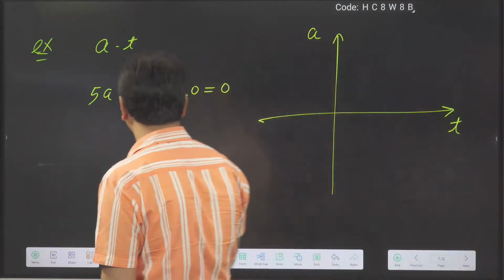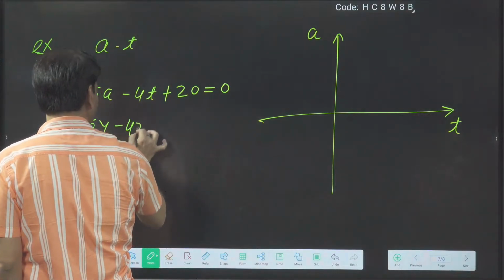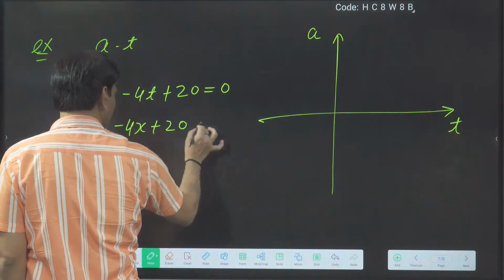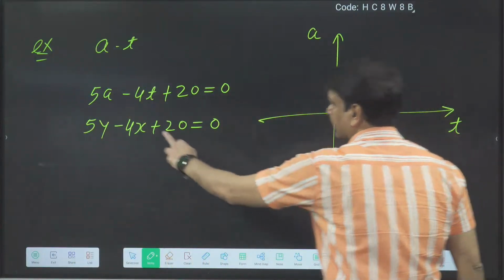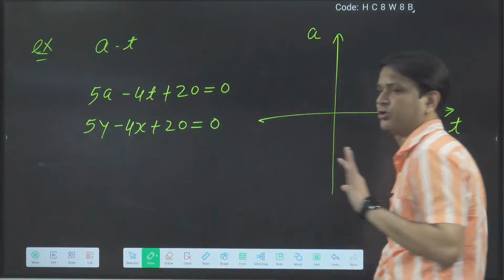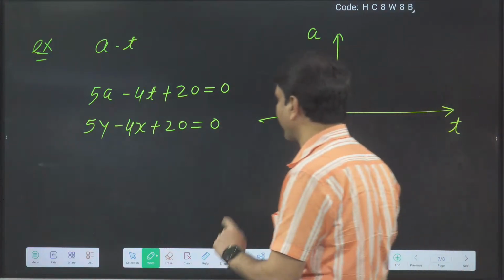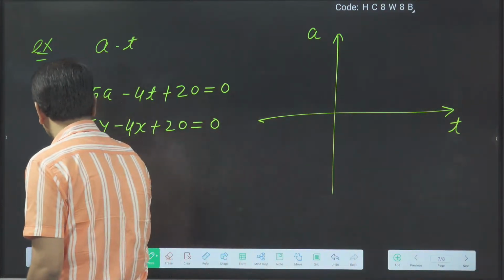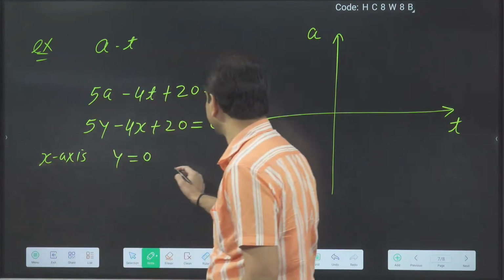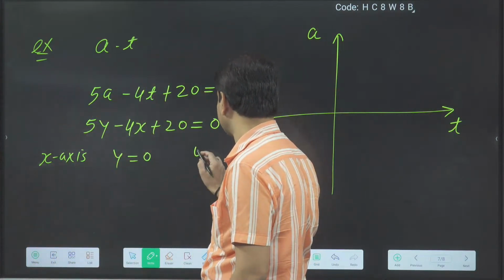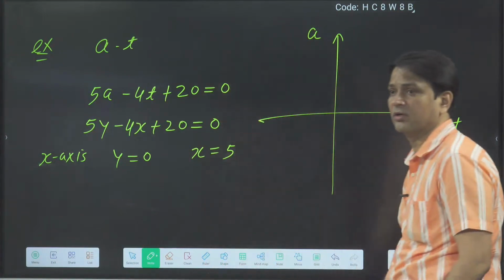So replace the a by y. So you got 5y minus 4x plus 20 is equal to 0. So this equation we can convert into this. Now by this ax plus by plus c is equal to 0, we got it is a straight line. Okay. Now for x-intercept, y-intercept. For the x-axis, we will put y is equal to 0. Then you got what? 4x is equal to 20 or x is equal to 5. So x-intercept we got 5.